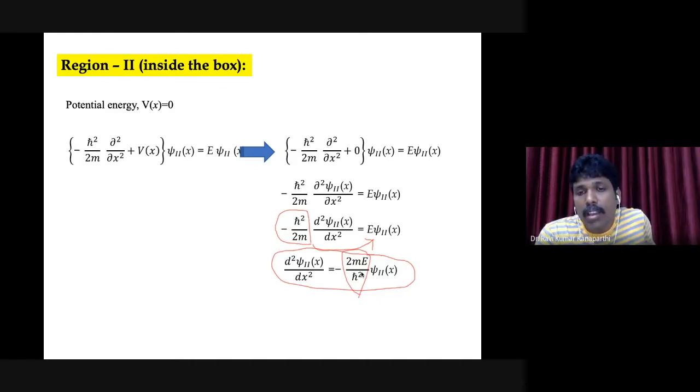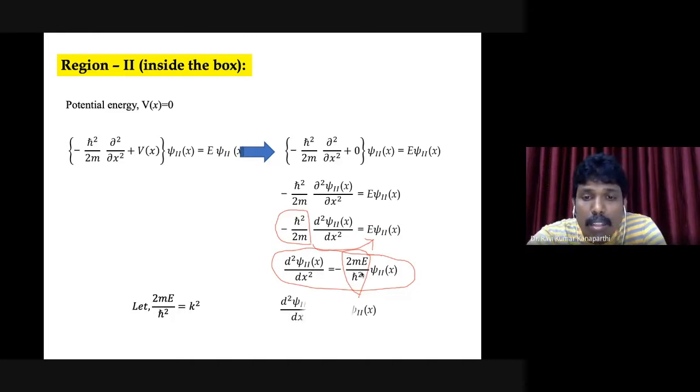And then h cross is nothing but h by 2 pi. And naturally, when you square it also, it is going to be constant. Therefore, overall, it is a constant, and I am replacing it with another constant, that is k square. Then the differential equation I obtain is d square psi2 of x by dx square is equal to minus k square psi2 of x.